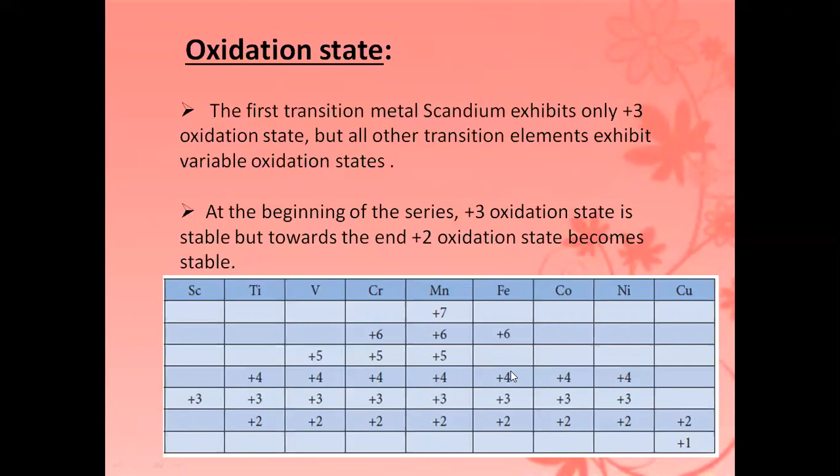Scandium forms the +3 oxidation state compound. Titanium forms +2, +3 and +4, and vanadium +2, +3, +4 and +5 oxidation states. Chromium forms +2 to +6, and manganese +2 to +7. Iron forms +2 to +6; iron does not form the +5 oxidation state. Cobalt forms +2, +3 and +4, nickel +2, +3 and +4, and copper +1 and +2 oxidation states.